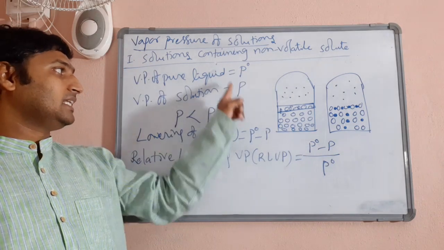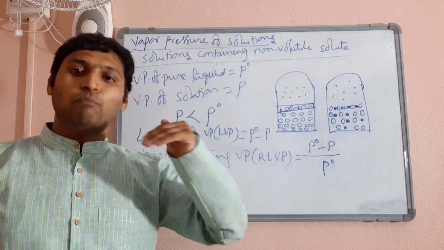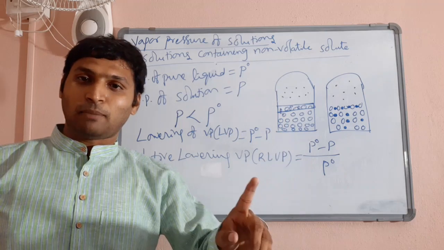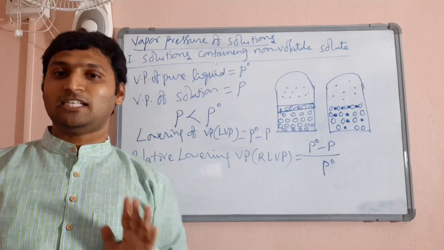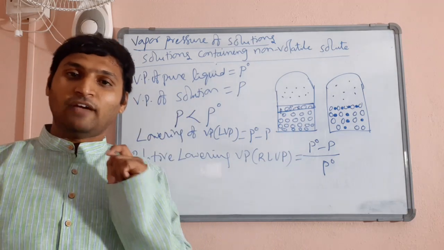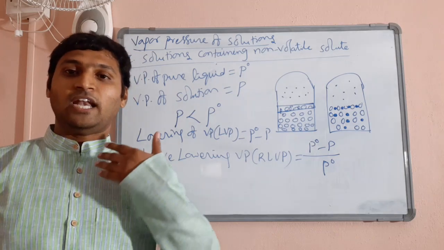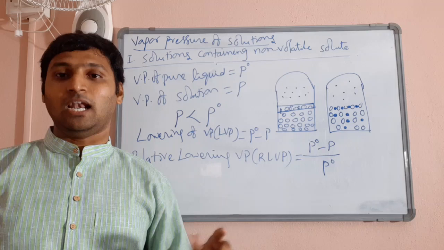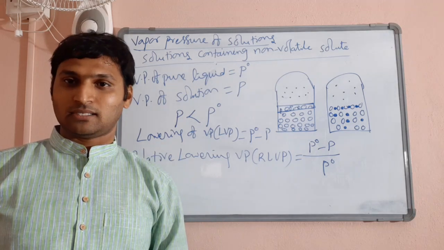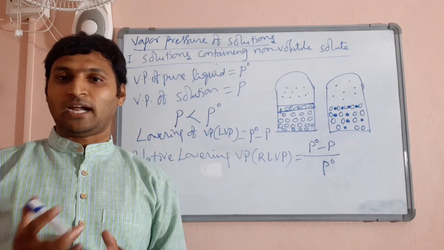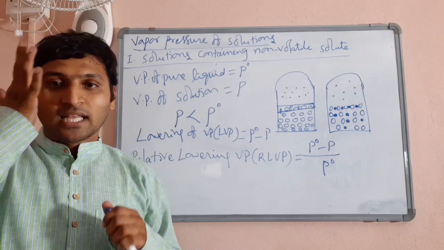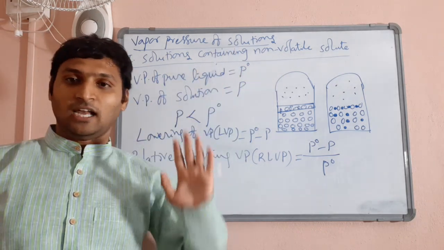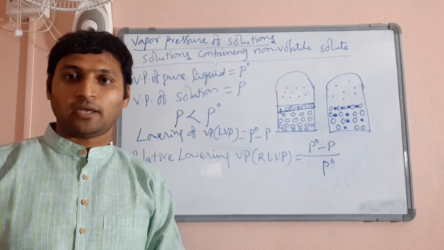Assume the designations given are like this. Books may give different kinds of designations. So the symbol is not important for us. The meaning of the symbol is more important for us. That's why whenever you are learning formulae, whenever you are learning anything, please learn with the description of the symbol. Don't just try to memorize the symbols. You will be confused or mess up. So hope the basic idea of vapor pressure of solution containing non-volatile solid solute is understood.